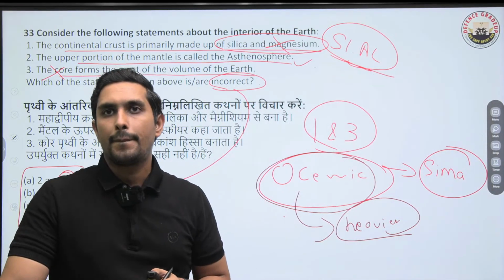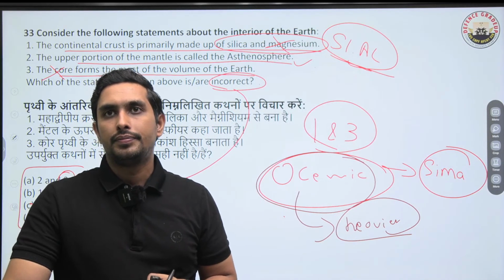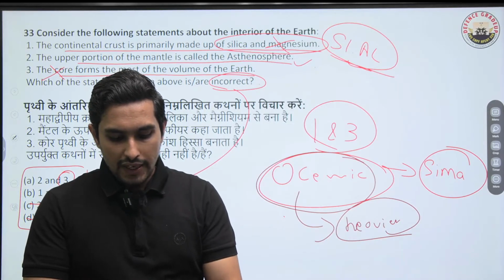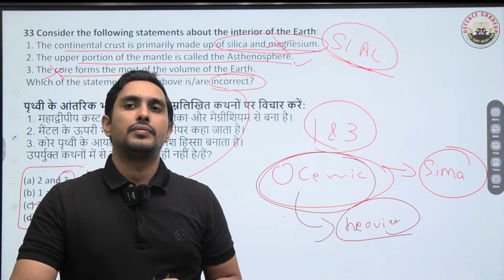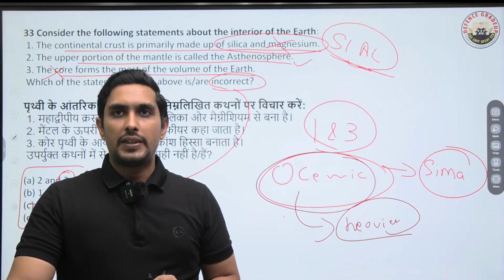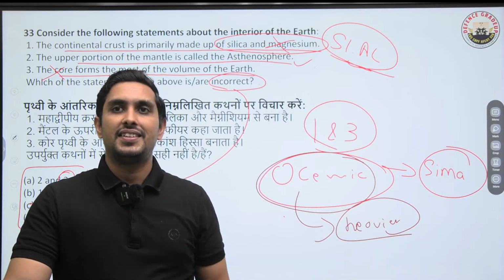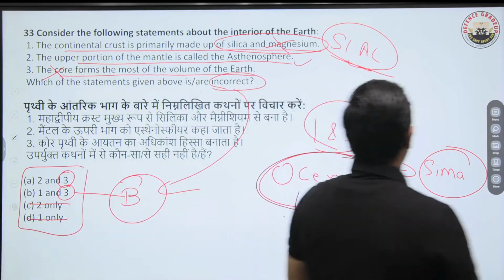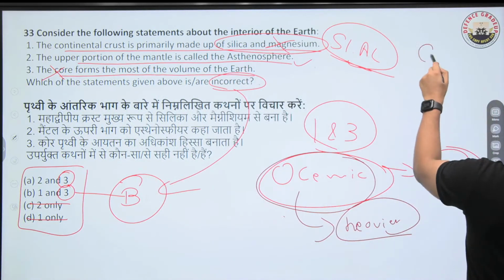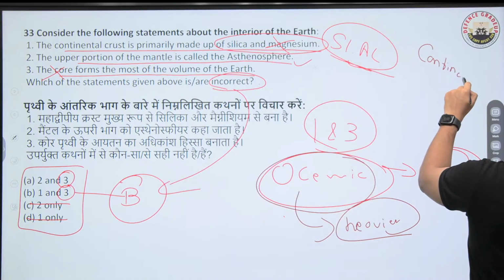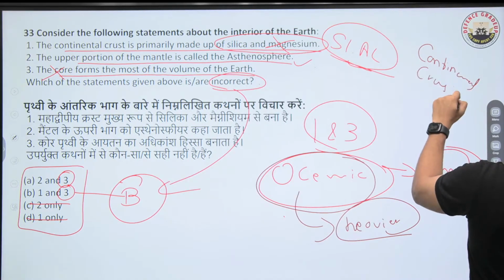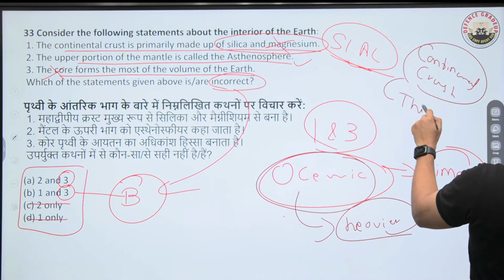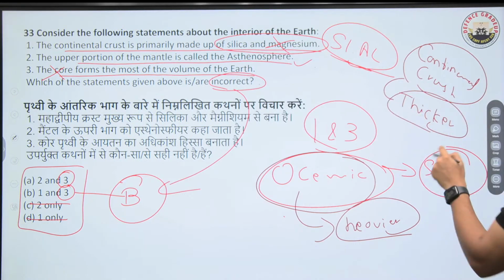Any doubt? If I ask you which is thicker, so tell me which one is more thick. So remember, it is the continental crust which is thicker. Okay, so it is thicker than the oceanic one.